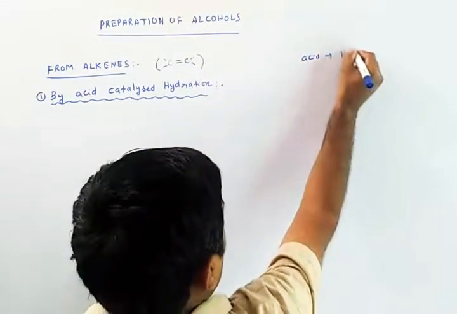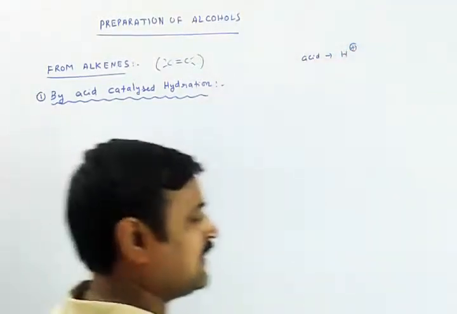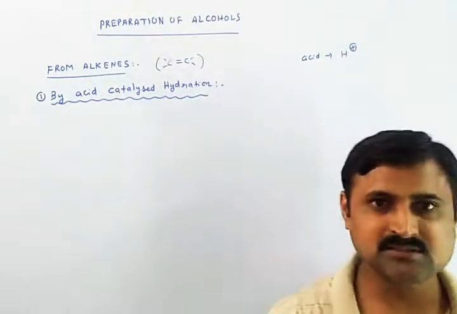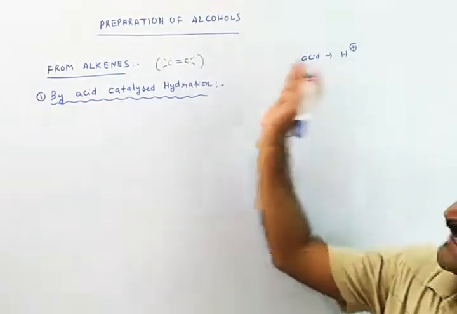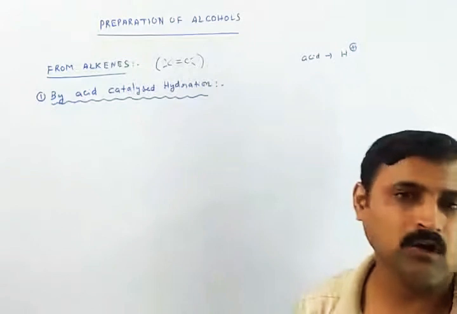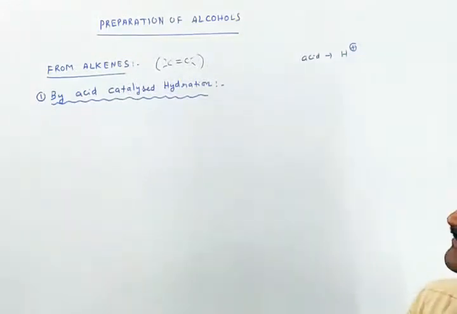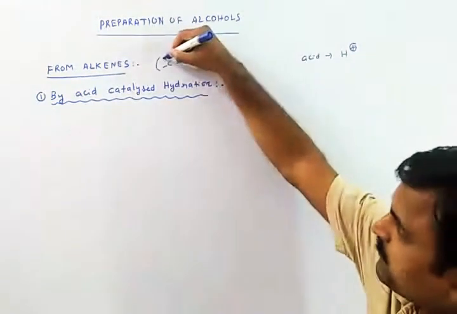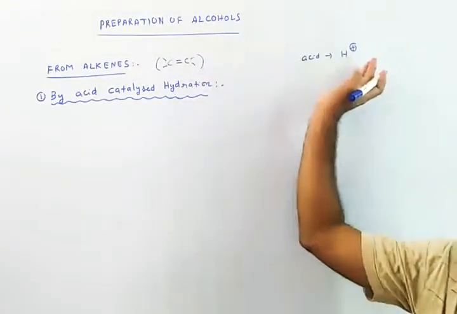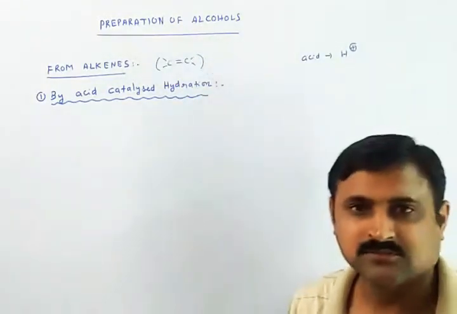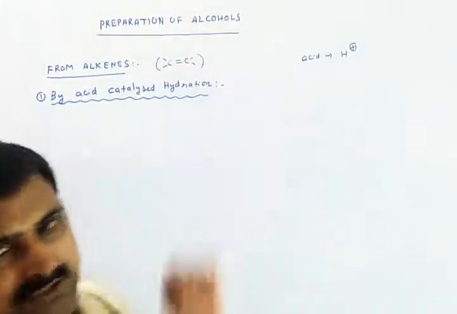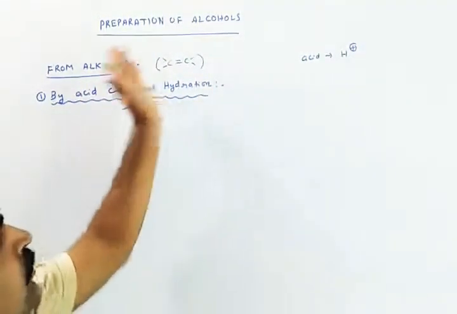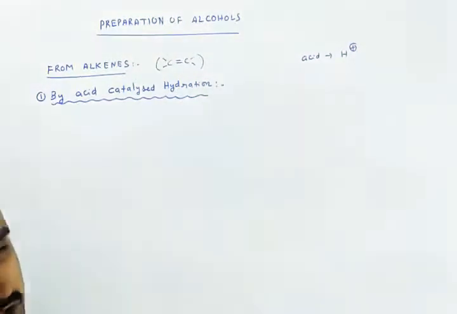Acid means it furnishes H plus ions in the reaction. So whenever these H plus ions come from the acid onto the double bond of the alkene, what will happen? Usually this double bond, in the presence of this electrophile, definitely tries to move towards either of the carbons of the unsaturation.